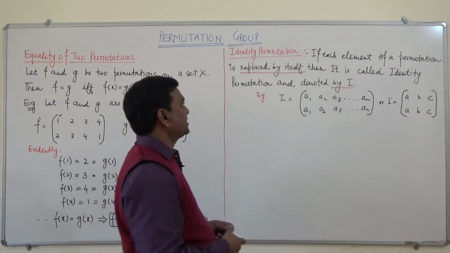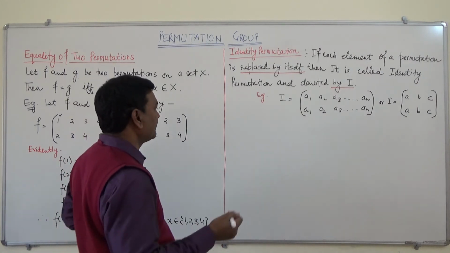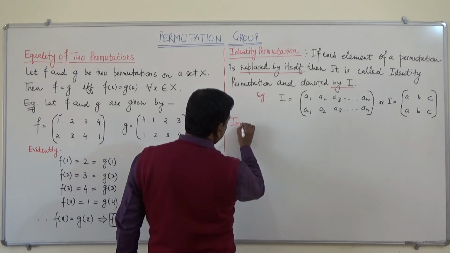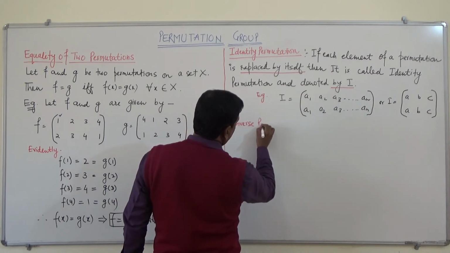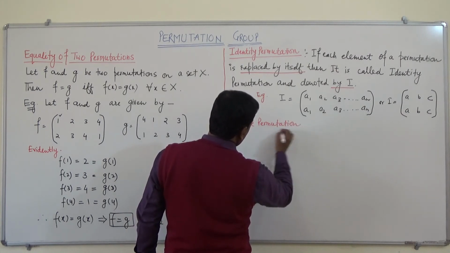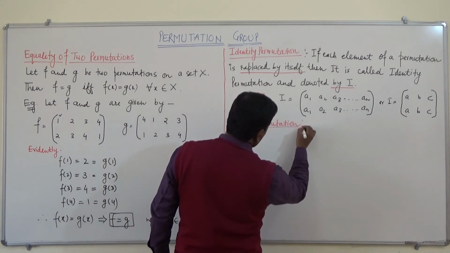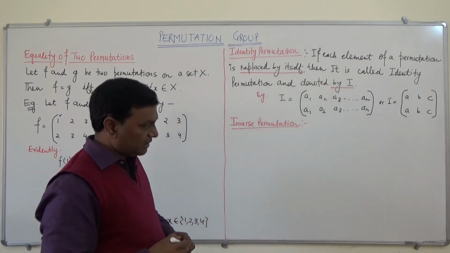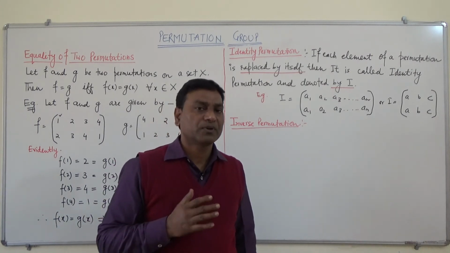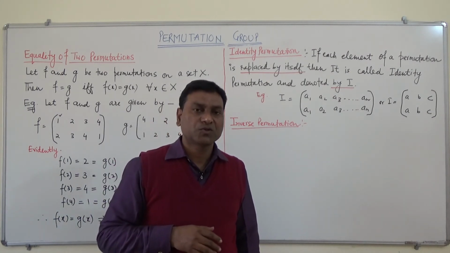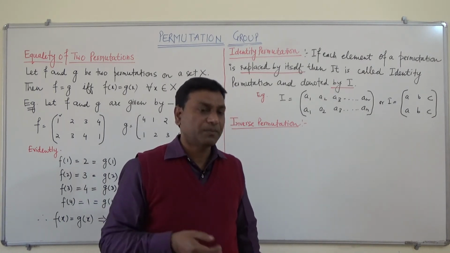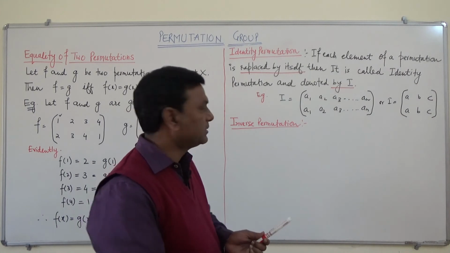And the next permutation is inverse permutation. As we know, a permutation is one-one onto, or this is a bijective function. So we can say it will also have some inverse property. Now let us see.